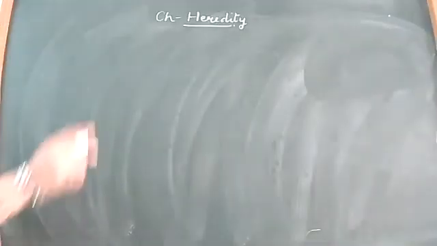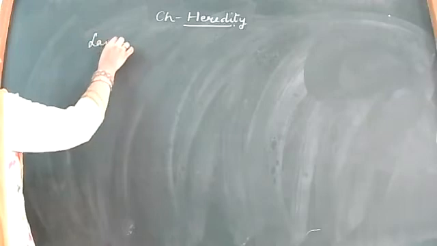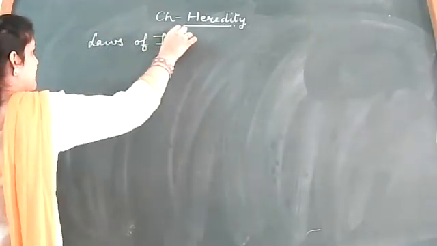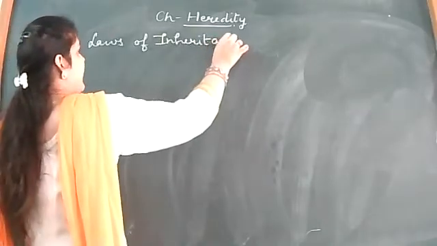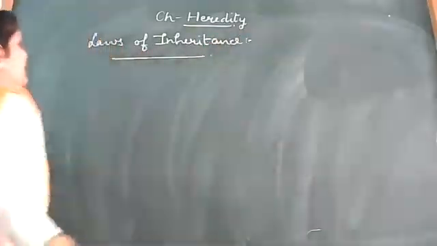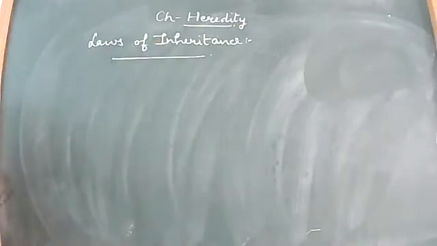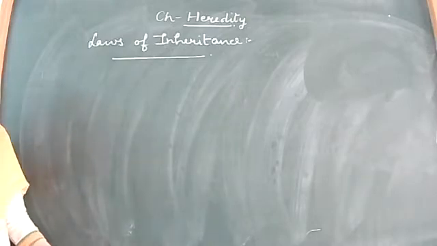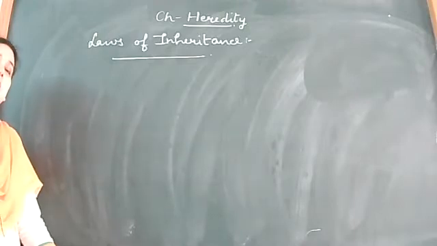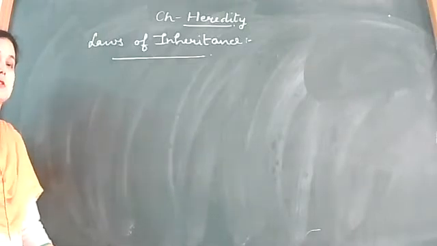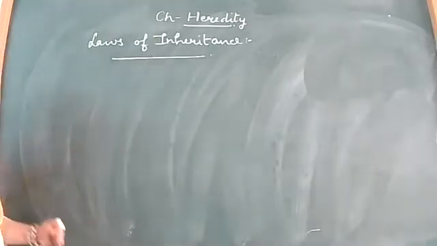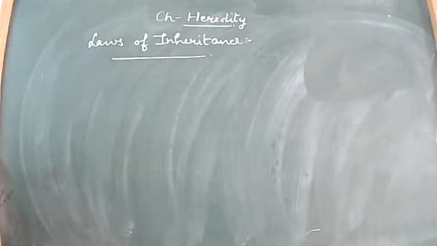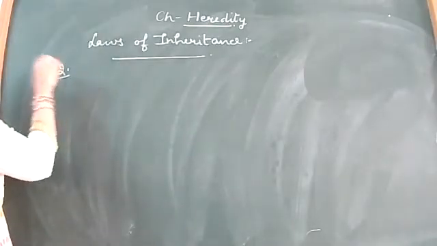हाँ जी बच्चे, so already we have started with the laws of inheritance, and the first law we have discussed, that was law of paired factor. According to Mendel, he proposed that the characteristic of every organism, that is a trait, can be described with the genotype having a pair of factors in it. In the terms of Mendel, you'll be writing that a trait is possible by the expression of a pair of factors. Okay, trait and factors, right? This was the first, that is law of paired factors.